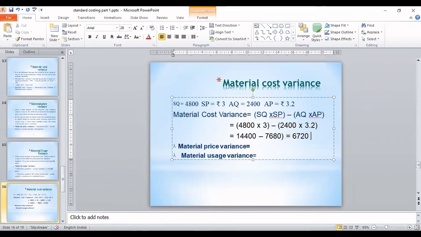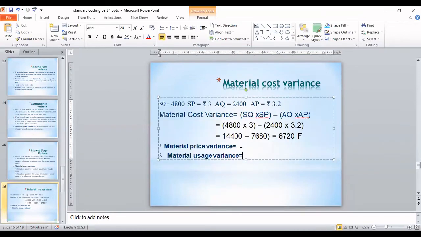So is this coming positive or negative? See here, this is a positive answer, so we denote it by F, favorable. Correct? Is this clear, everyone? Okay, that's great.